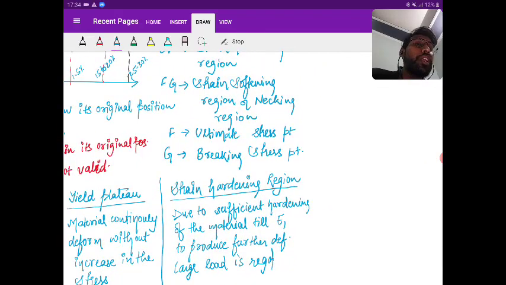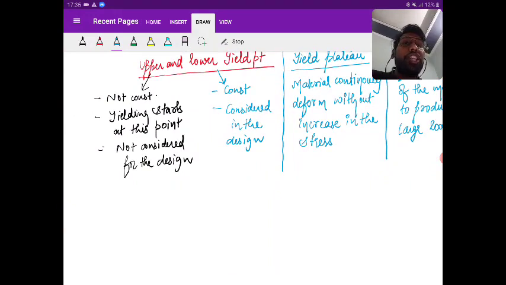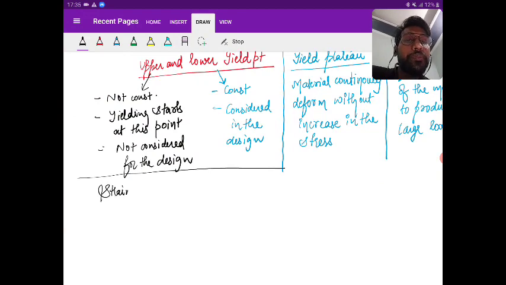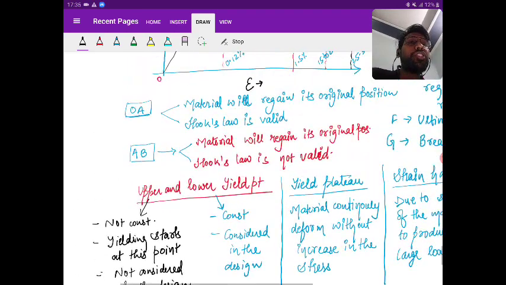So last is the strain softening region. What is the strain softening region? Try to understand.